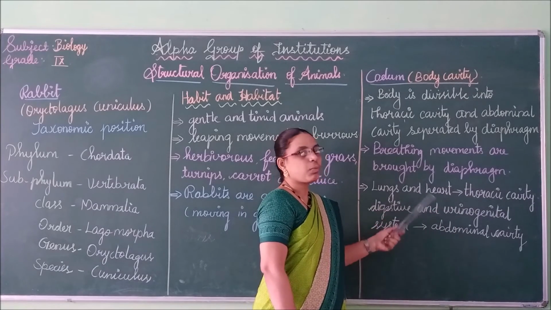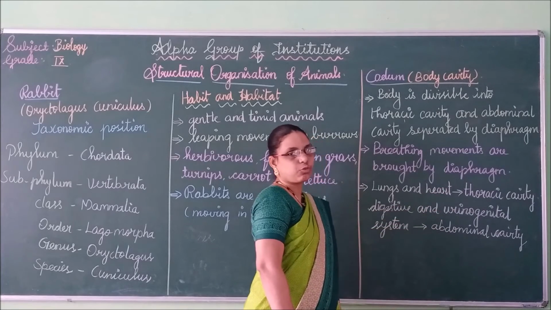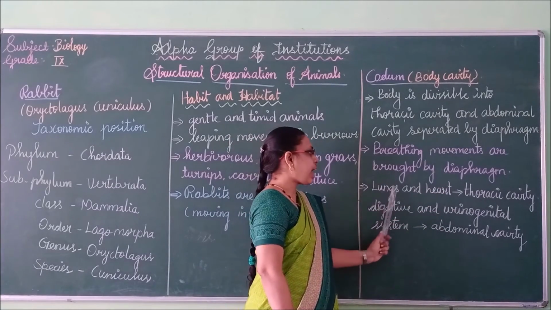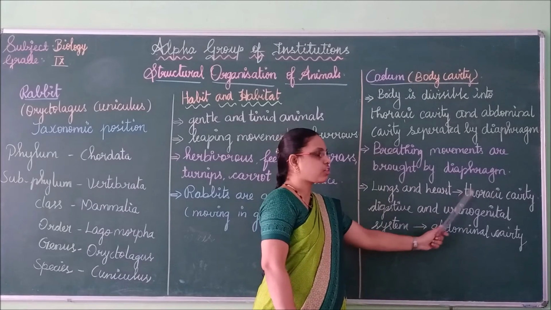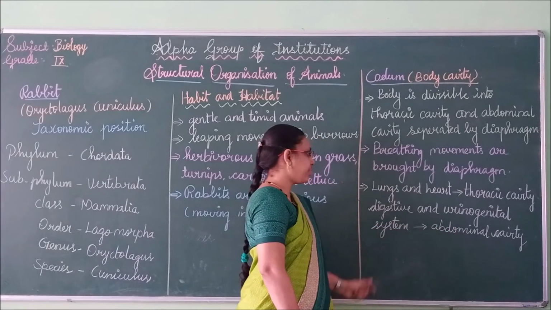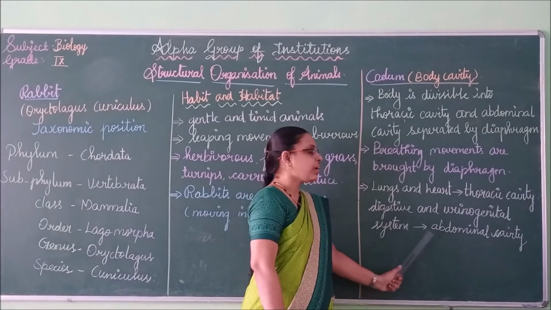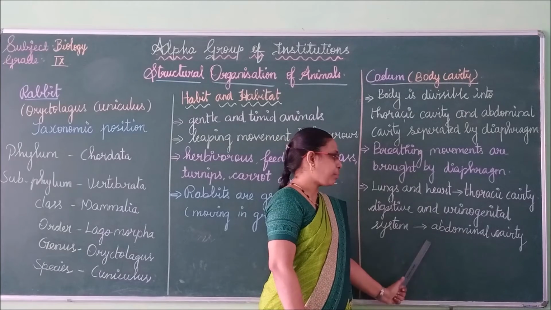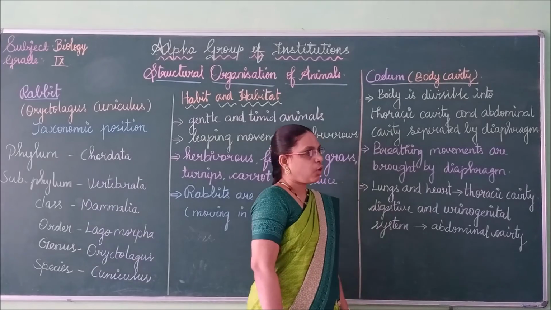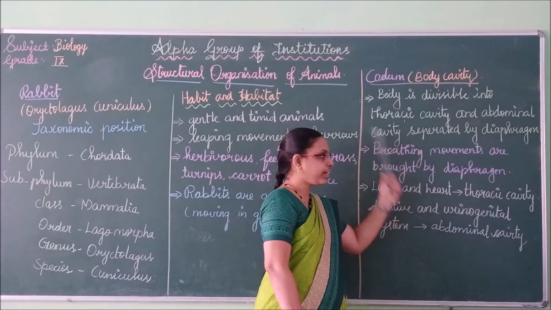So where do the breathing movements occur in the rabbit? The breathing movement takes place in the diaphragm only. Next, lungs and heart belong to the thoracic cavity, whereas the digestive system and urinogenital system belong to the abdominal cavity.